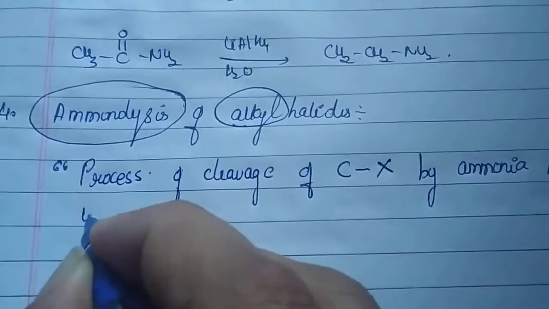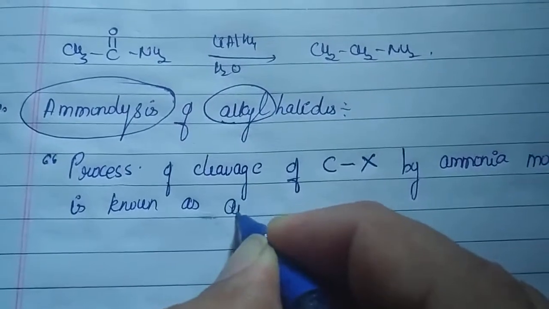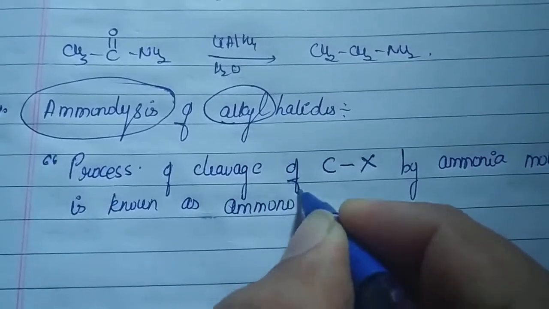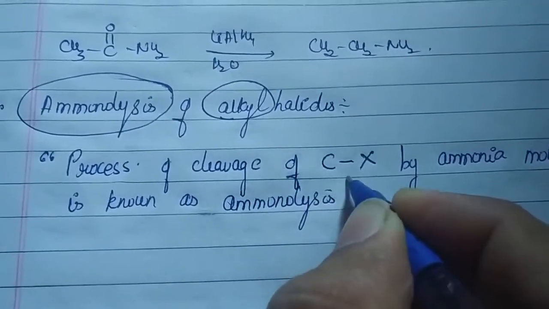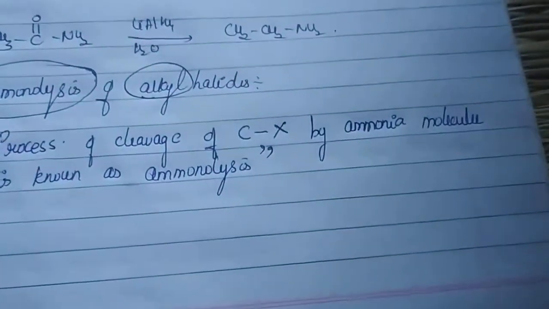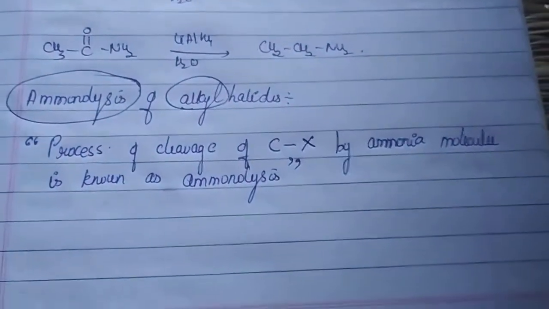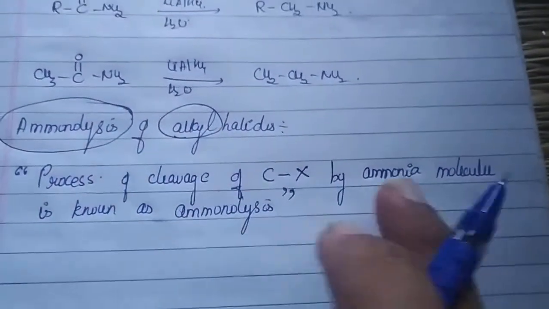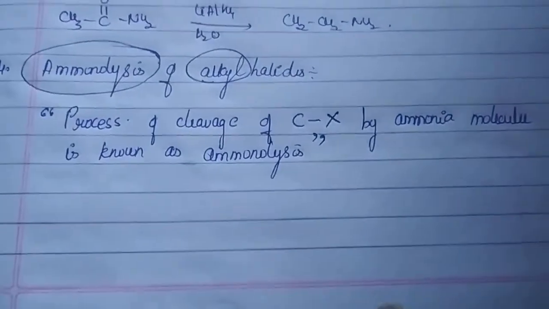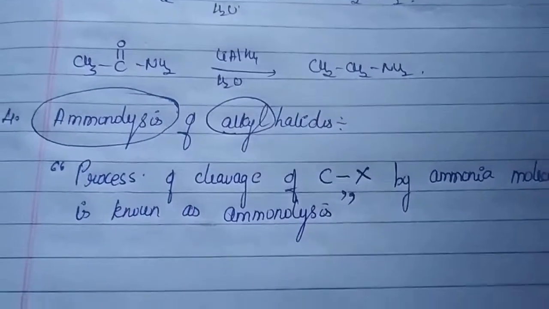The C-X bond is cleaved by an ammonia molecule, which is known as ammonolysis. This is the most interesting fact one has to know. It is a one mark question: what do you mean by ammonolysis? It is a process of the cleavage of the C-X bond by an ammonia molecule. That process is called ammonolysis.